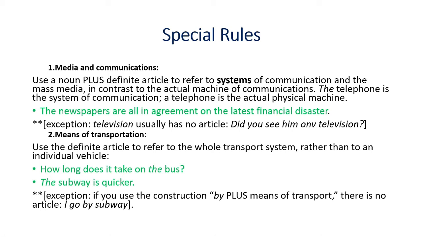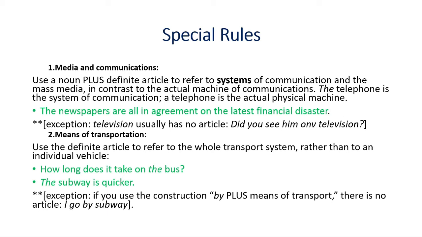Okay, so the newspapers are all in agreement on the latest financial disaster. When we are using newspaper or something that is communicative, then we do use the definite article before those words, isn't it? If we say the telephone, it becomes the system of communication. When we say a telephone, it becomes the actual physical machine. We are talking about the machine. So if you want to particularize something by mentioning it as a particular communication system, then you need to use the definite article before it.